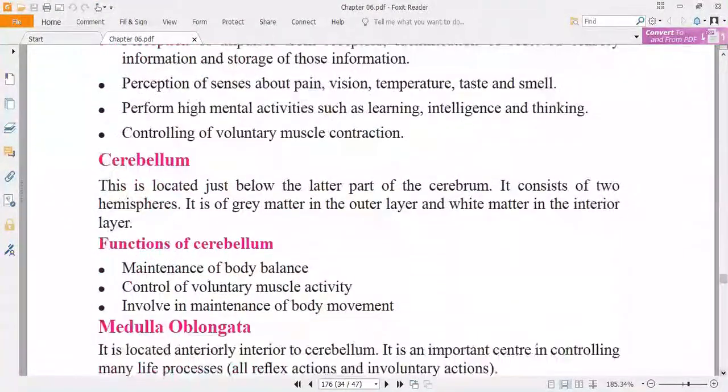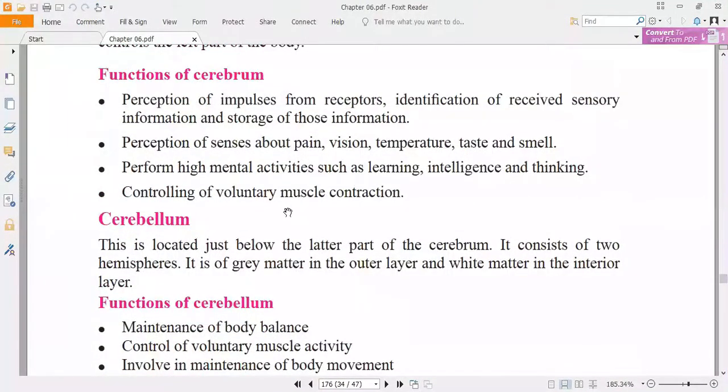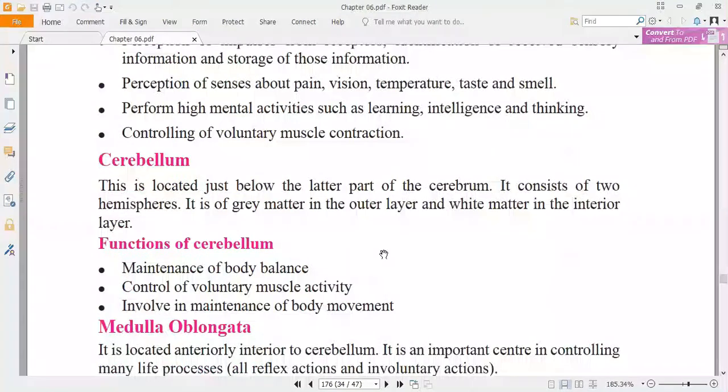Let's check the functions of the cerebellum in your textbook: maintaining the body balance and control of voluntary muscle activity. In the cerebrum, it is controlling of voluntary muscle contraction only. Remember this one. Here, the cerebellum is responsible for voluntary muscle activities and is involved in the maintenance of body movement.